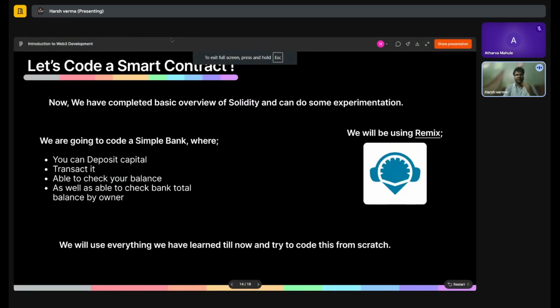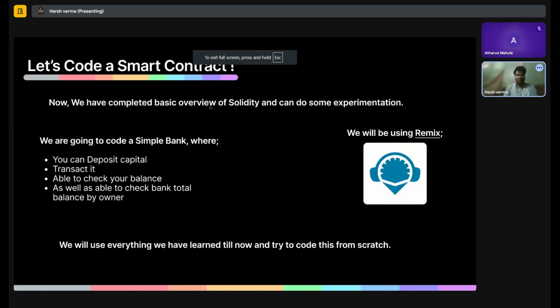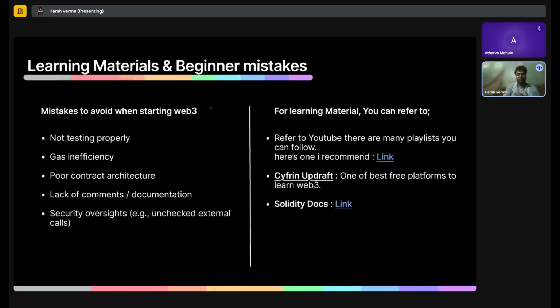So now we have created our smart contract, and I showed you how you can interact with it, how it works, and a small idea of Solidity development. You can just go try it yourself, try to recreate this contract or make something new from the things you have learned. Now, before moving forward, let me share some advice on mistakes that beginners make when they start with Web3.